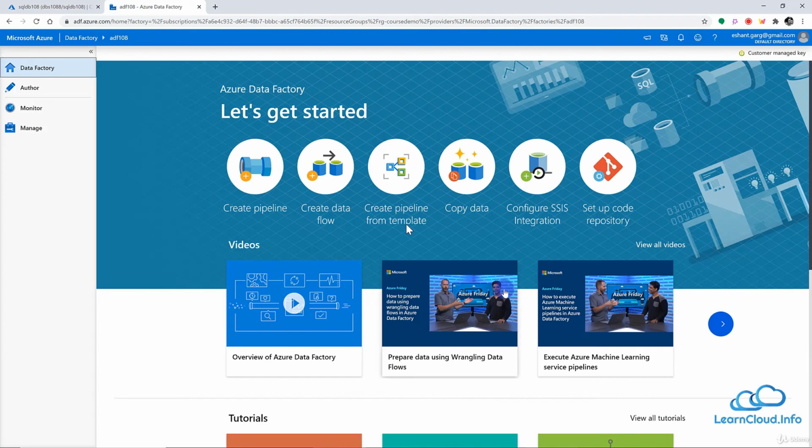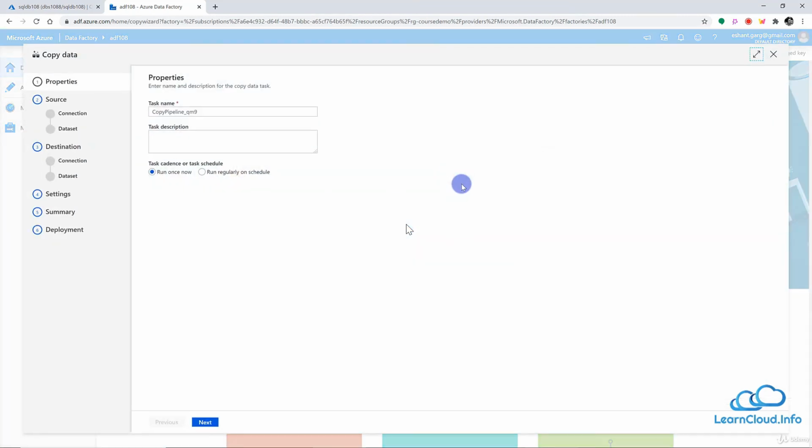All right, so I'm back to my portal. And once again, I'm in the Data Factory home page. And in this, I'm going to use the copy data wizard to copy data from source, which is Blob storage, to the destination, which is Azure SQL database. Now you see, we have 6 steps here, and this is very easy. All we have to do is keep following the wizard.